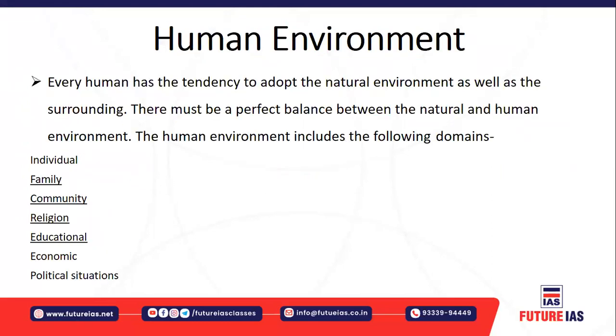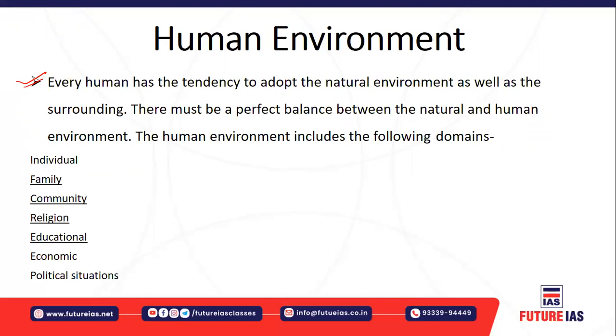Every human has a tendency to adopt certain features of the natural environment, as well as the surroundings. For sustainable development of any region, there should be a balance between the human and natural environment. If the balance is not there, what will happen?